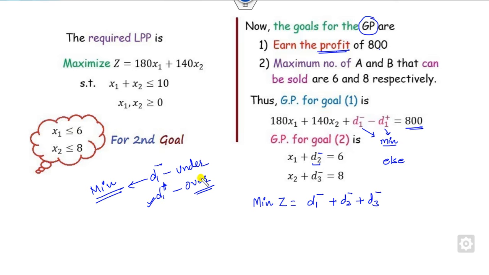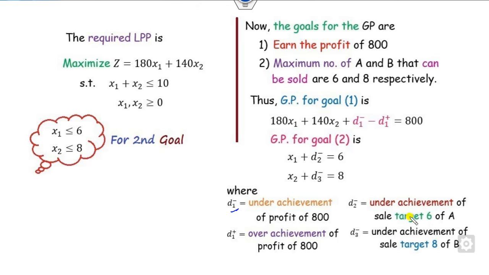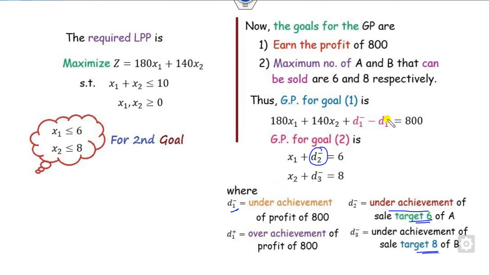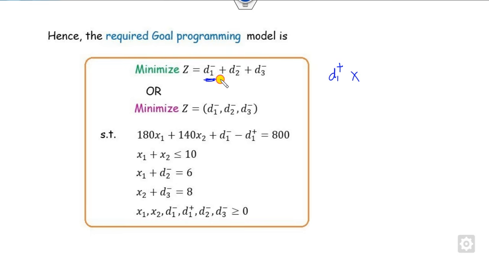You can also write this with D positive and D negatives. You can see this is only for the negative. We can say this is the underachievements of the target sale of 6, and the underachievements of the target of 8. So your goal is only this. Look at that, in this case D1 positive is not needed. Why? I can explain again: D1 positive is the overachievements. Whenever you get a profit of more than 800, you will be happy. That's why there is no need to minimize this one. So you can write the objective function like this, and also in terms of here.